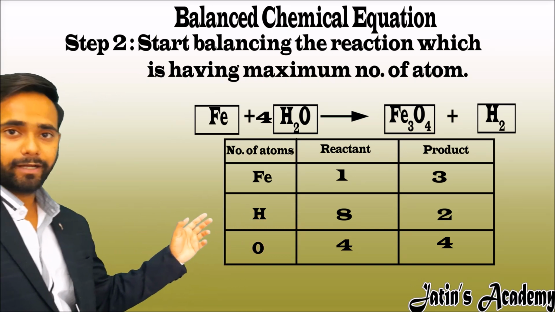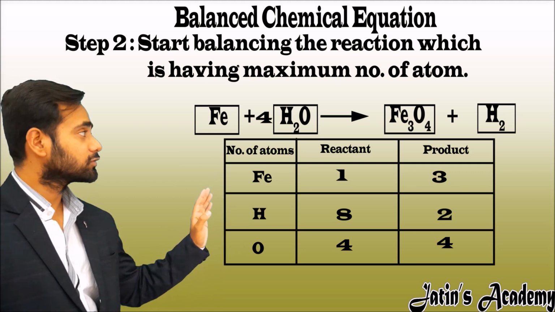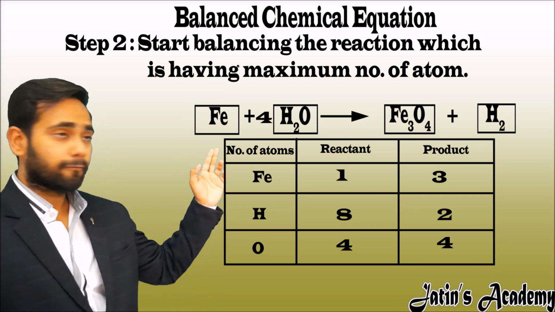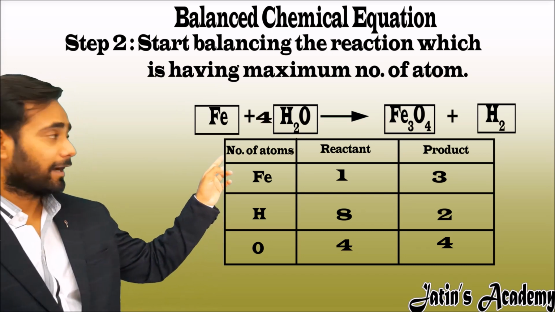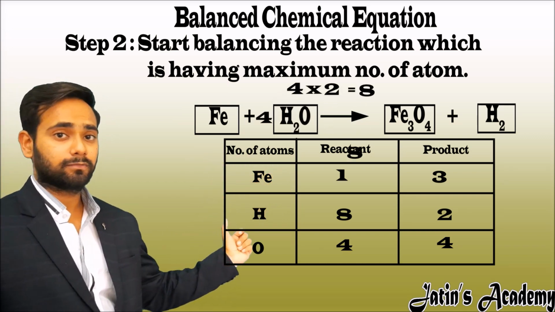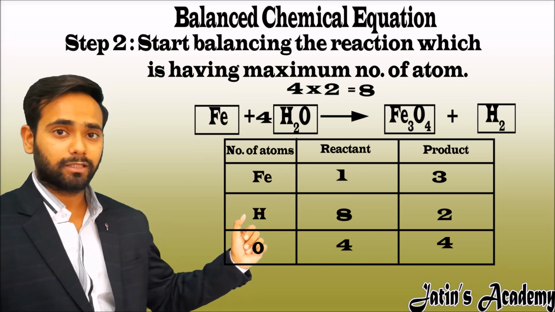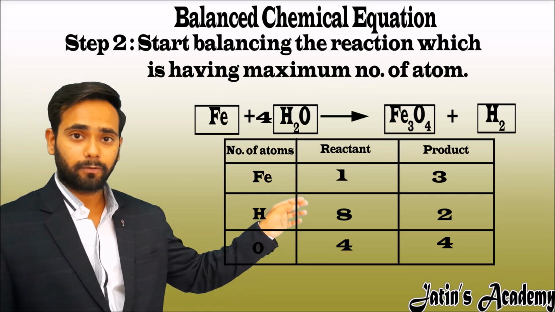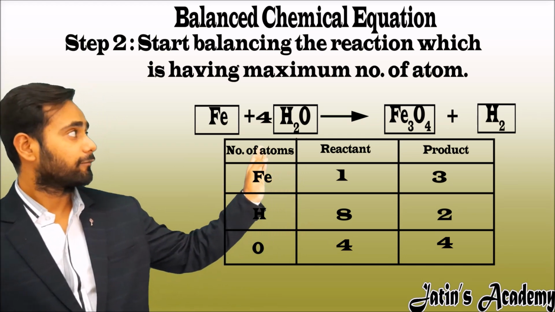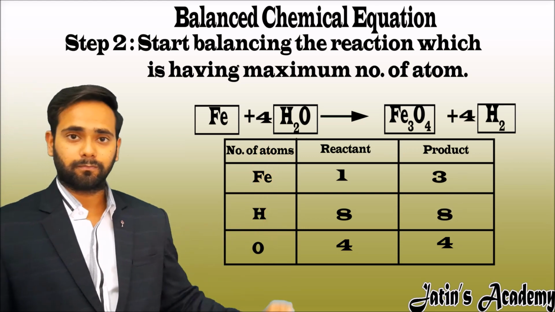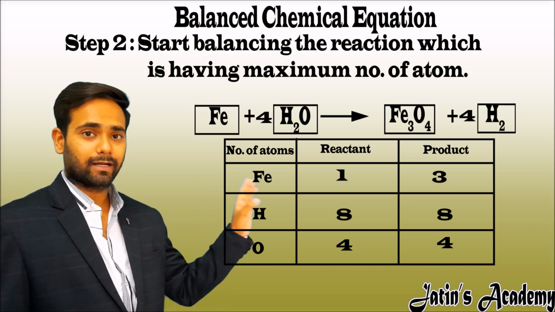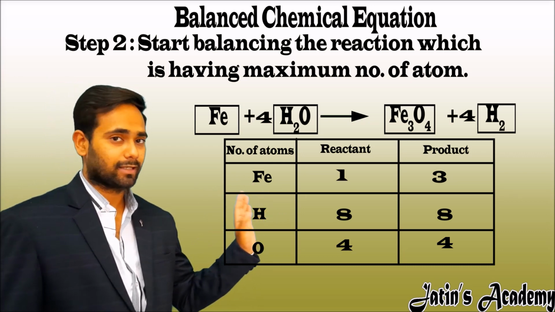On the reactant side, hydrogen is 8 atoms. First of all, understand how 8 comes. See, in the reaction, 4 is outside the box and hydrogen atoms are 2. So multiplying 4 with 2, we get 8 atoms. And on the product side, hydrogen atom is 2. So in order to make it the same, we have to make 8 hydrogen, so we have to multiply with 4. As you can see, the number of oxygen atoms and hydrogen atoms on both the reactant and product side is the same.